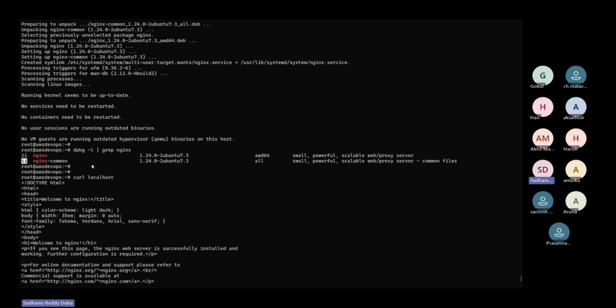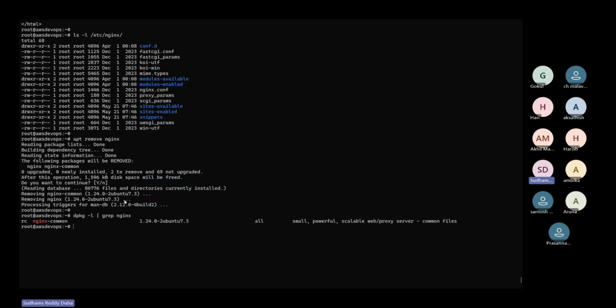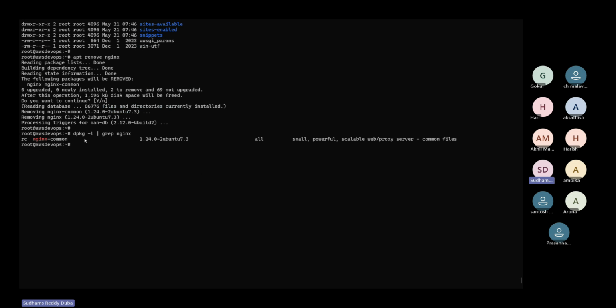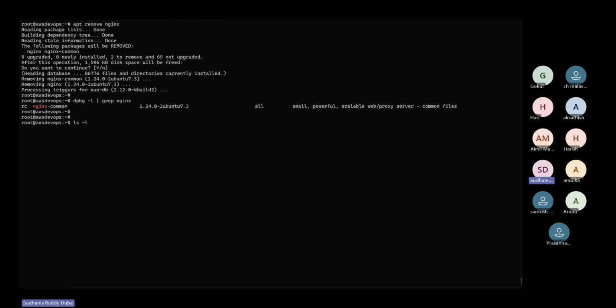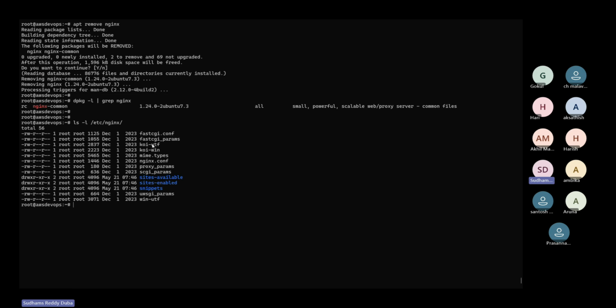What is the full form of this one, which I told you yesterday? I in the sense of what? Installed, exactly. That is the proof that your package got installed successfully along with the configuration files. But when you see the status like this, your package got removed but the configuration files are still available in your system. Let me prove that. ls -l /etc/nginx. You can see the configuration files are still available, but the package got removed.